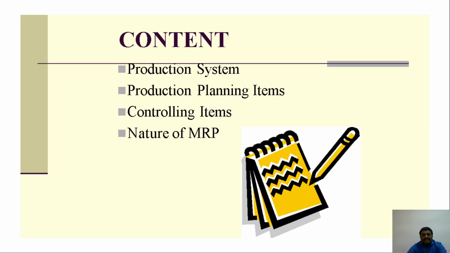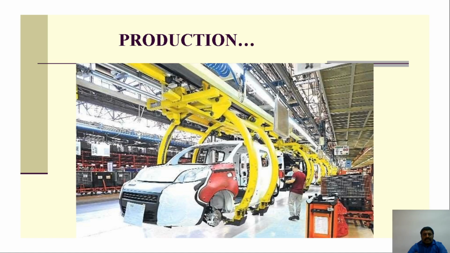Now here the content: the production system, production planning items, controlling items, nature of metal removal product. Okay. So see the production example. The tailoring example just given, the same example applies to production.